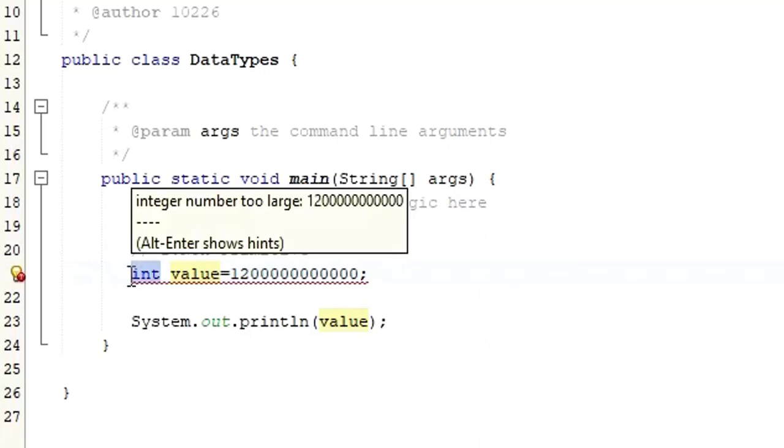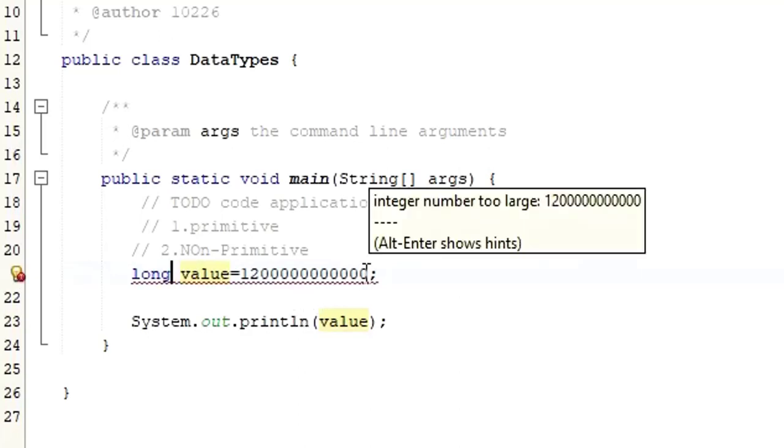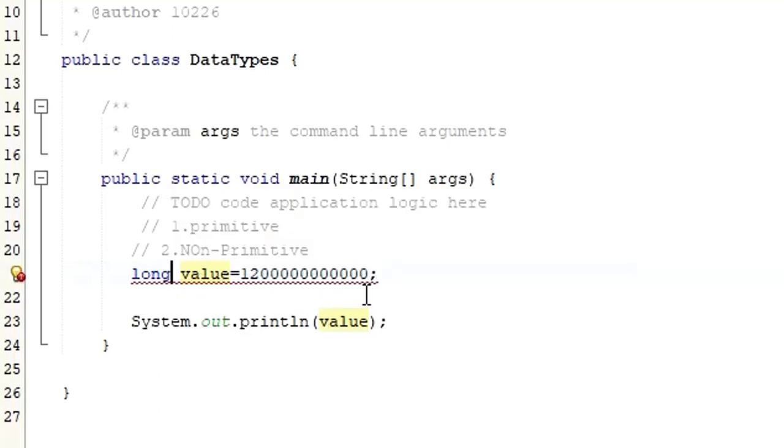When you have a long integer, here you are going to use long as a data type, but still it's giving us an error. What is the problem here? When you use long, you need to put L as a suffix, saying this number is a long data type, because if you don't put L as the suffix, the compiler would still consider this one as an integer data type.